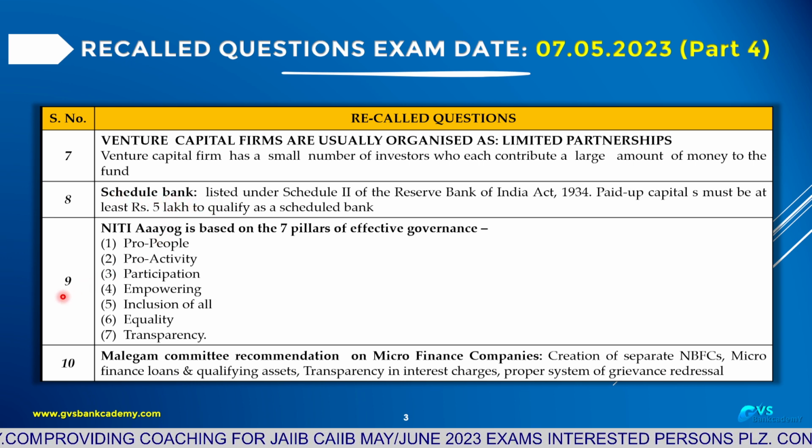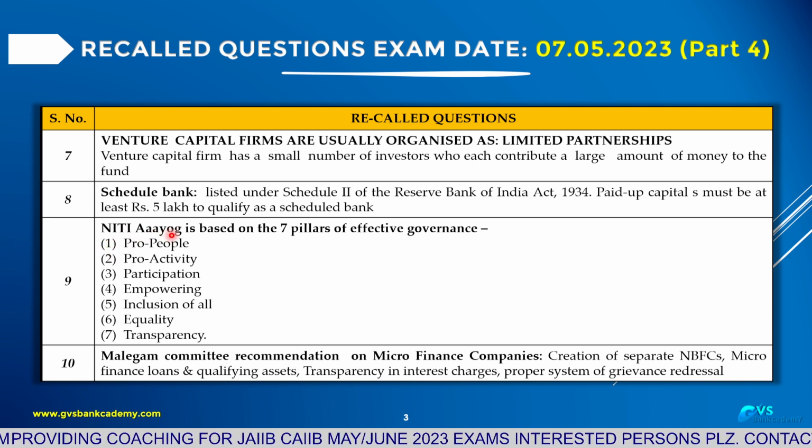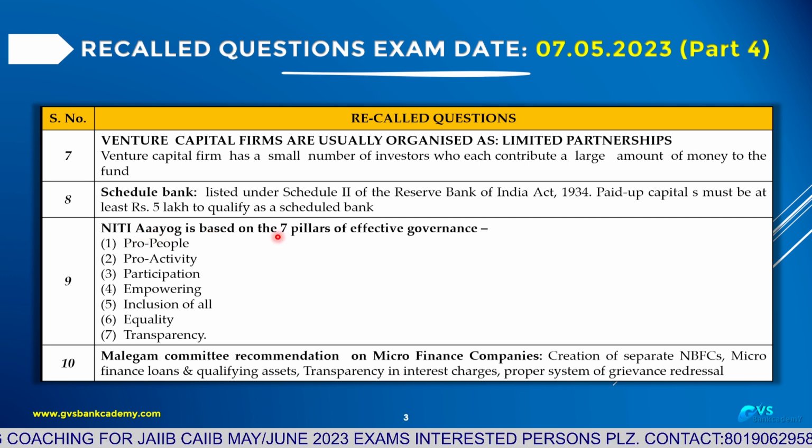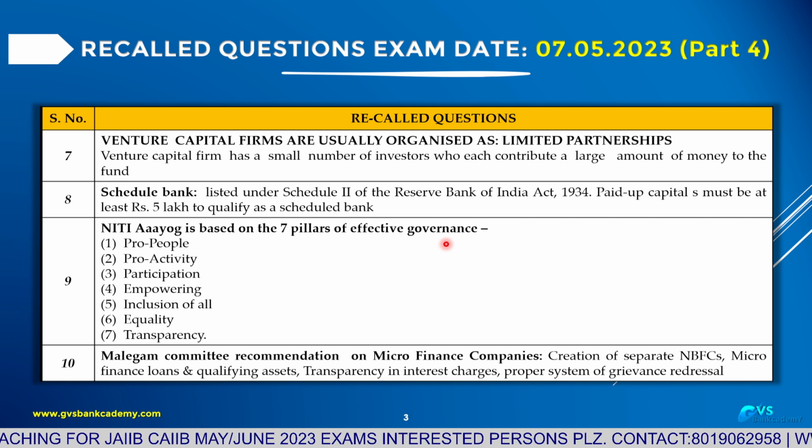9th question. Niti Aayog was established on 1st January 2015 in the place of the Planning Commission, based on 7 pillars of collective governance.